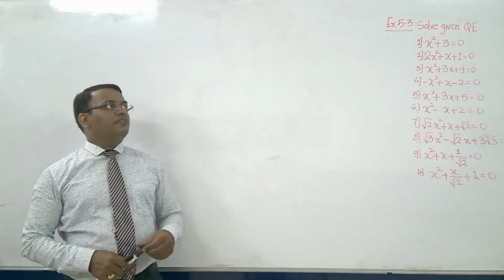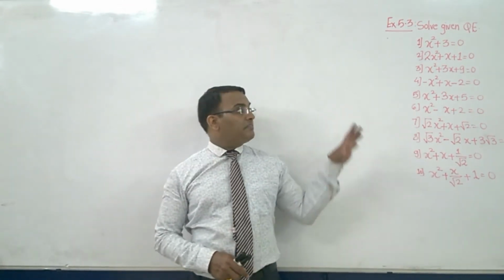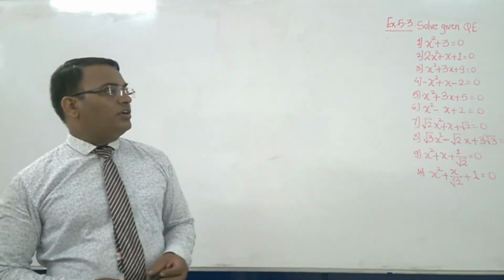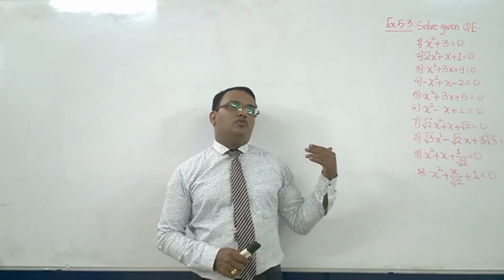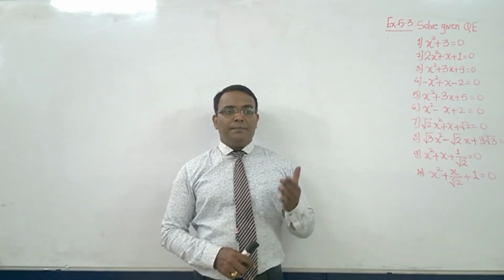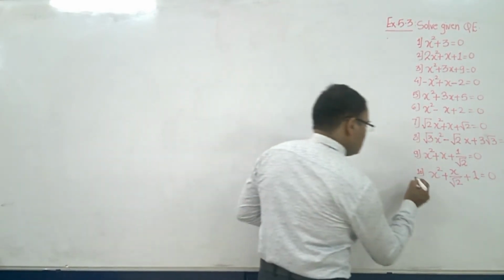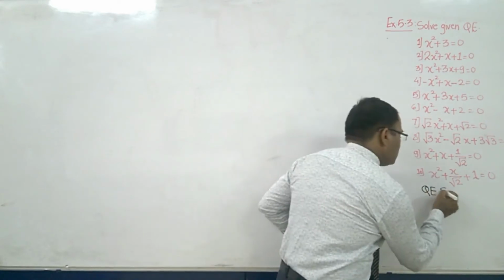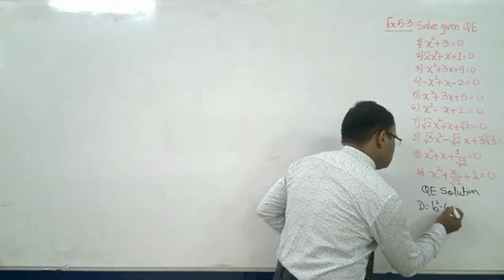Now let's start with exercise number 5.3. Before starting with exercise 5.3, let me revise the quadratic equation. In the last year, we solved quadratic equations by using the quadratic formula, by splitting the middle term, and by completing the square. But the restriction was what? b square minus 4ac. Quadratic equation solution depends on what? Your discriminant D, that is equal to b square minus 4ac.